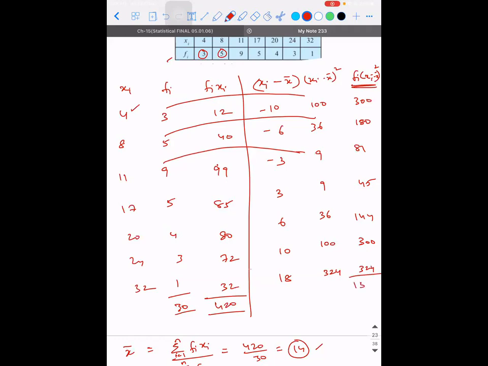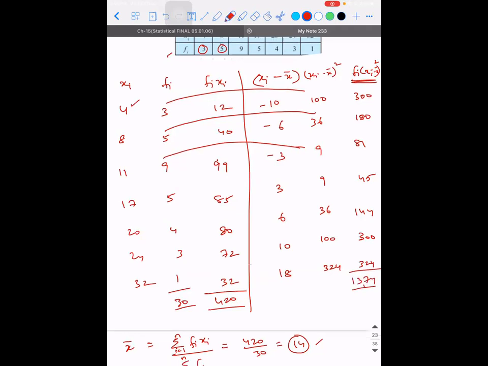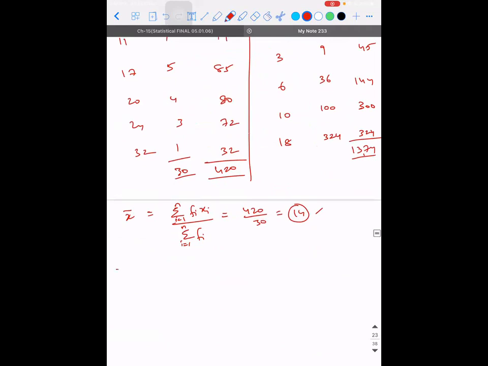The sum is 1374. So variance sigma square is equal to sigma Fi into Xi minus X bar the whole square, where i is equal to 1 to n, divided by sigma Fi, where i is equal to 1 to n.